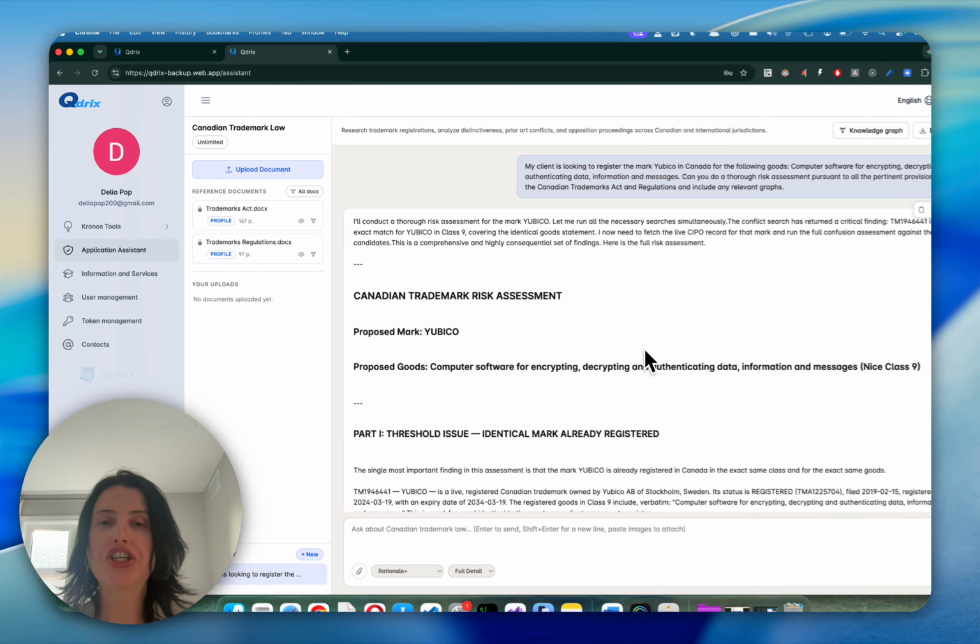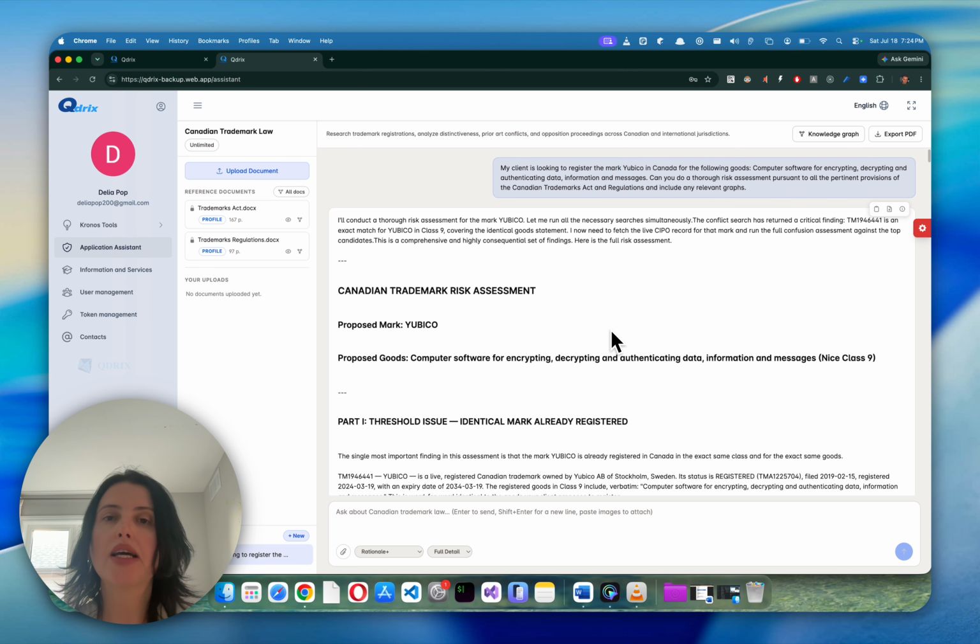We have a conversation here with our assistant. We're stating that our client is looking to register the mark Ubico in Canada for the following goods: computer software for encrypting, decrypting, and authenticating data, information, and messages. We're asking to do a thorough risk assessment pursuant to all the pertinent provisions of the Canadian Trademark Act and regulations and include any relevant graphs.